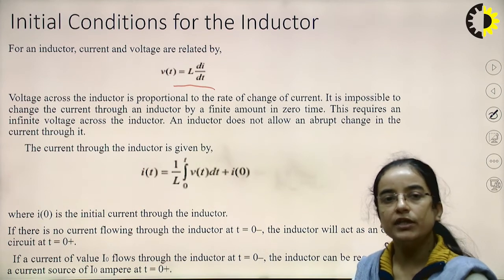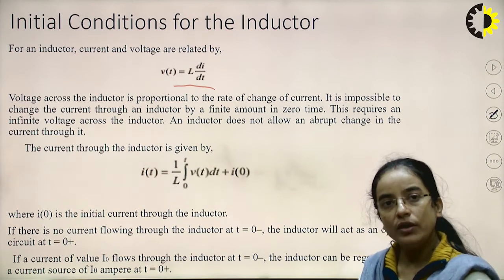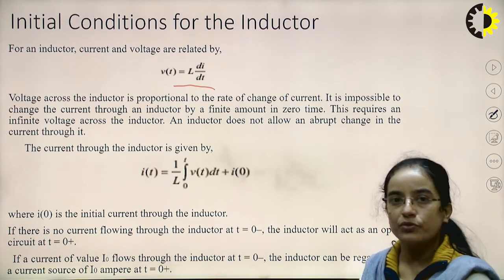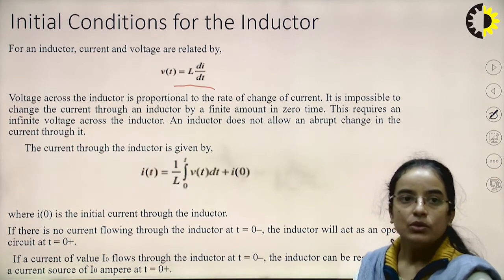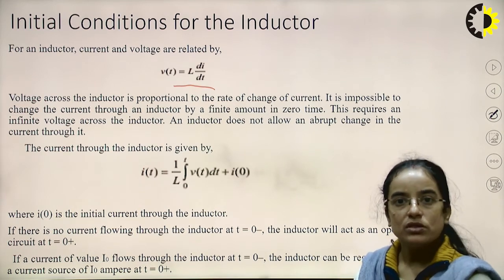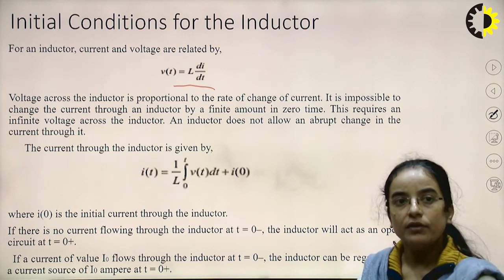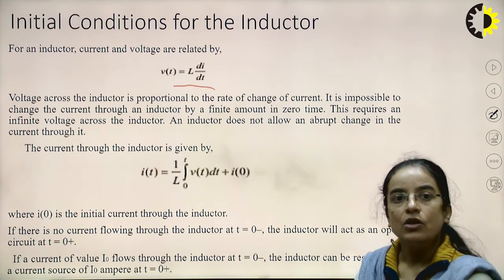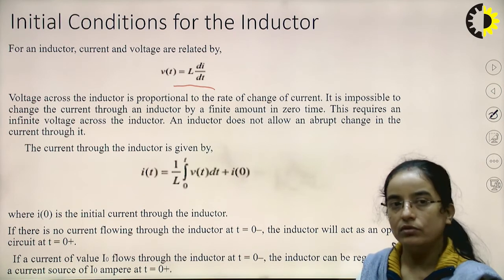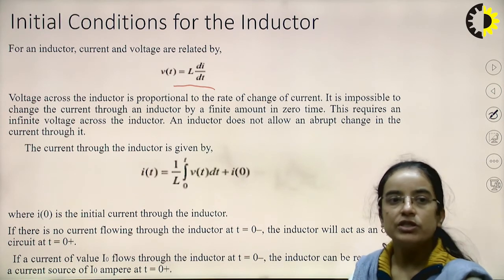Voltage across the inductor is not directly proportional to the current, it is proportional to the rate of change of current. So changing the current in zero time requires an infinite voltage across the inductor. So an inductor does not allow an abrupt change in the current through it, okay. So there will be no abrupt change in the current.